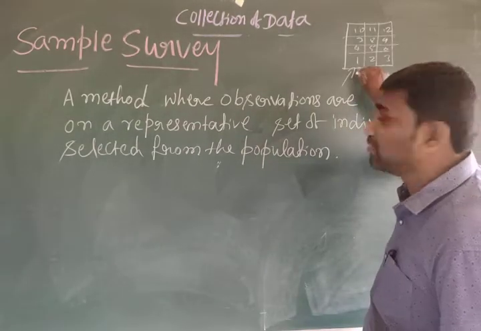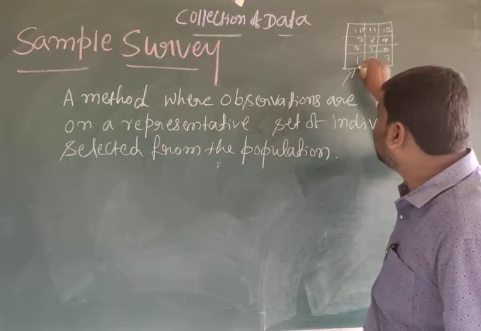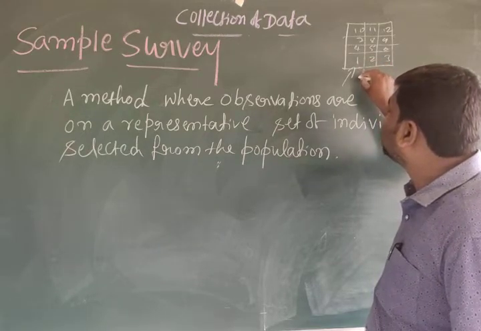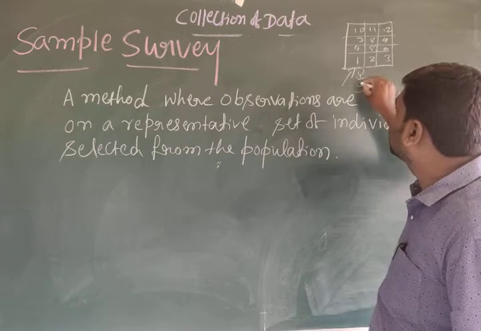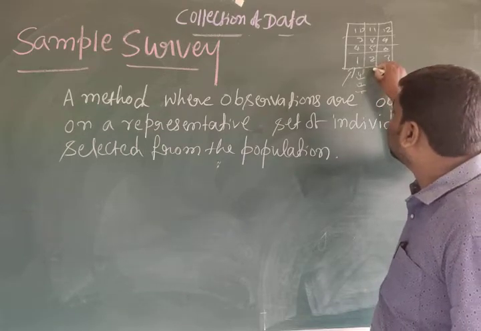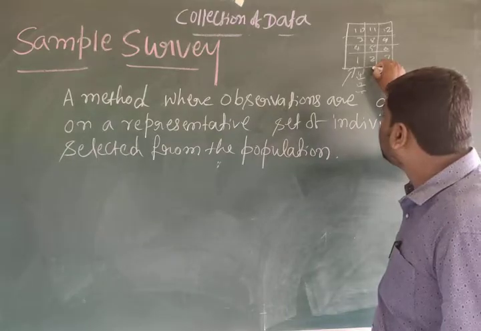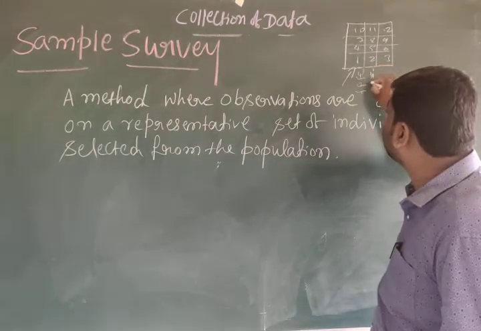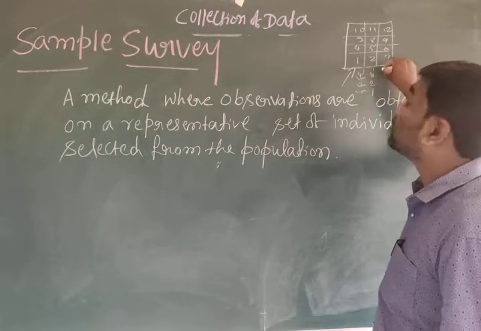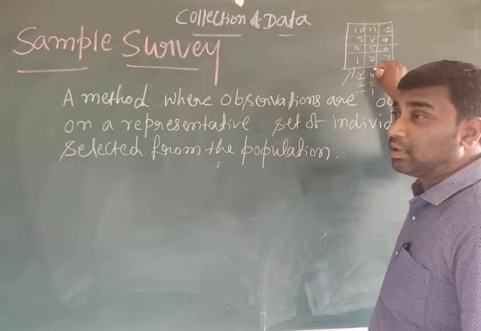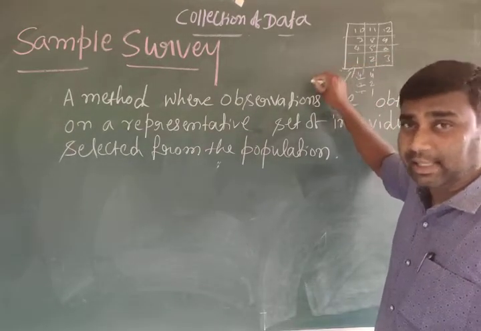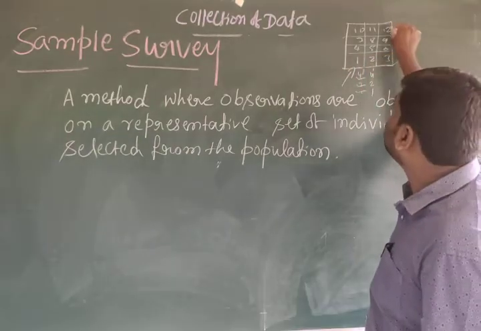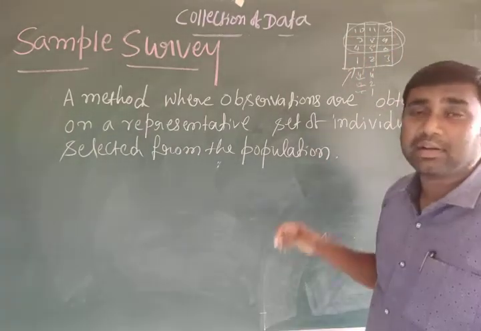If we collect the information from here and we get something like 4 members, 2 members working, like this. Even from a second home, if you get the same information like 4, 2, 1, then the enumerator or investigator can think all these houses have the same information.